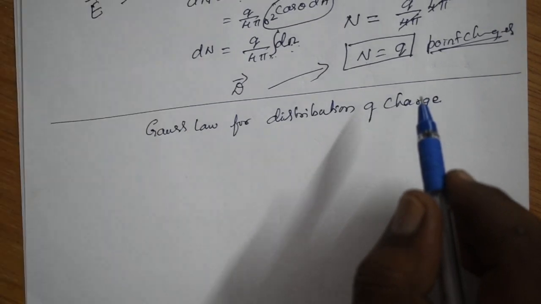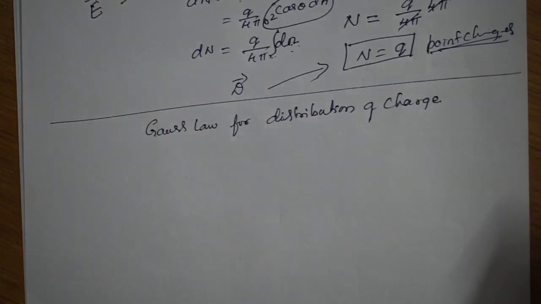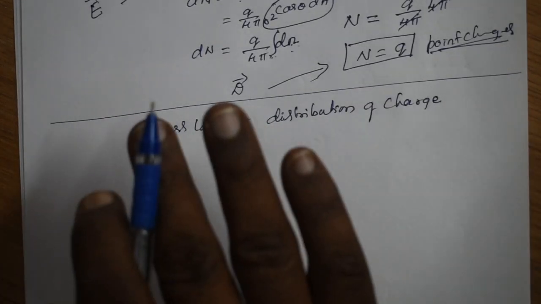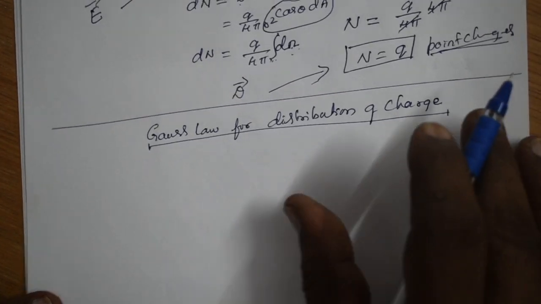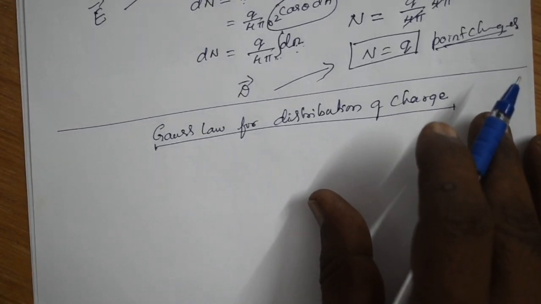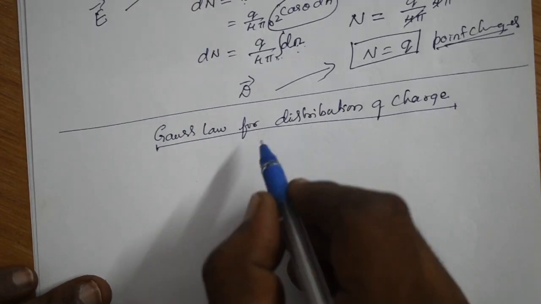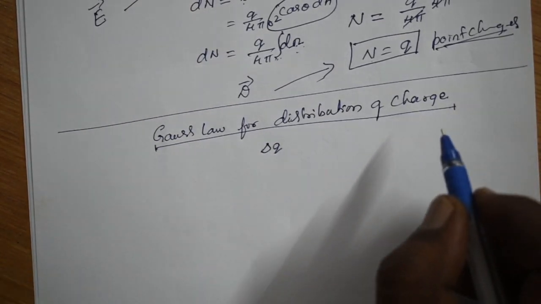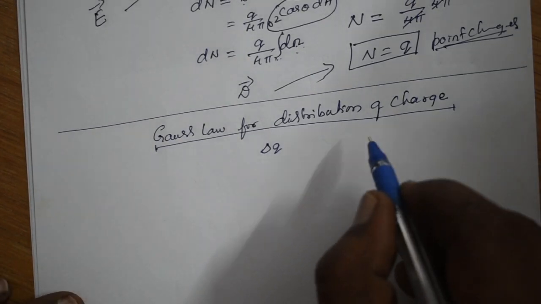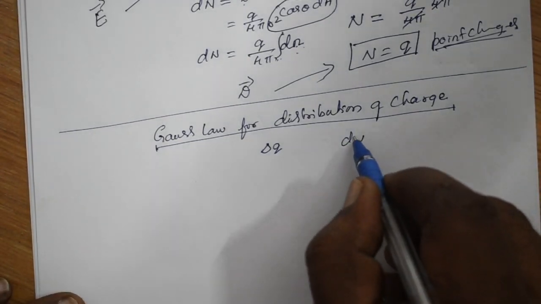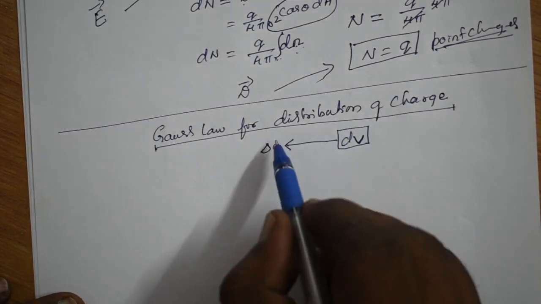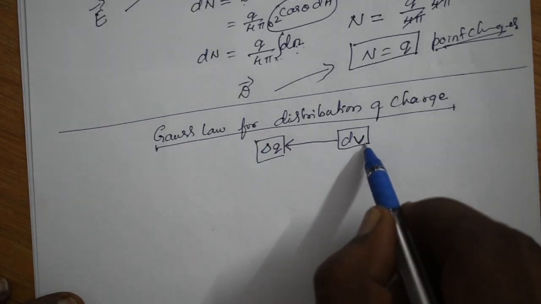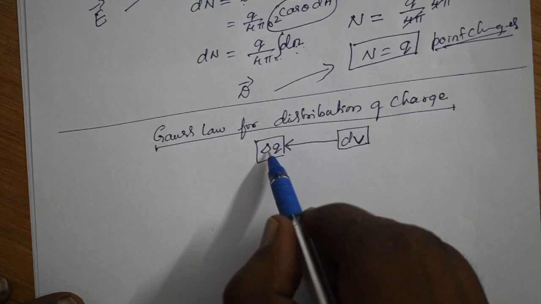Here we have distributed the charges over the given surface area. Then how does the Gauss law look? Instead of point charges, we have a distribution of charges. So I have taken delta Q, meaning for the small area over the infinitesimal volume element dV. In this infinitesimal volume element, we have distributed the charge delta Q.